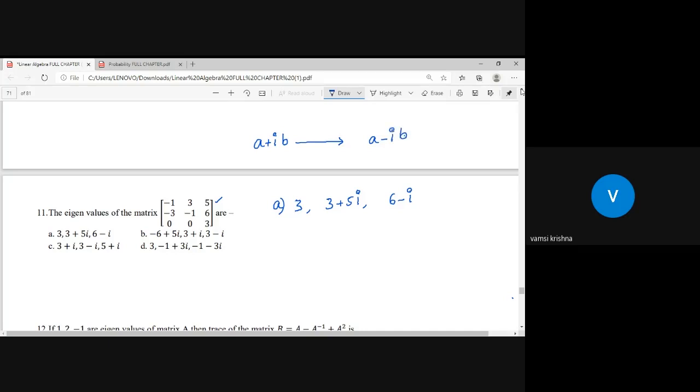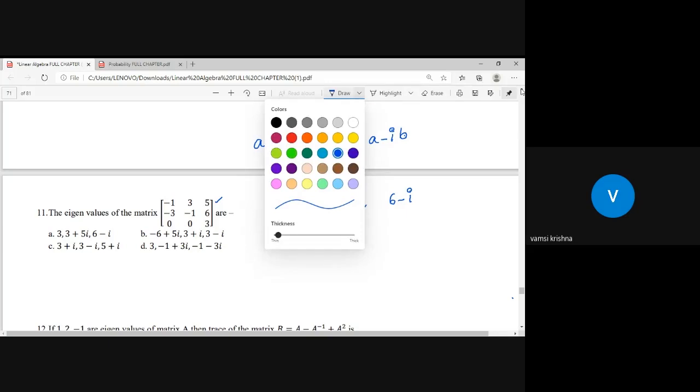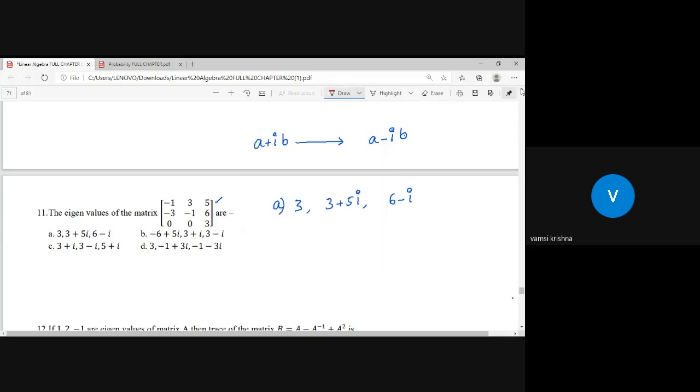So in option A, if 3 plus 5i is an eigenvalue of the matrix, then the other eigenvalue should be 3 minus 5i. But you said 6 minus i. This is not at all possible. This option doesn't exist. This set cannot be the eigenvalues of any matrix.